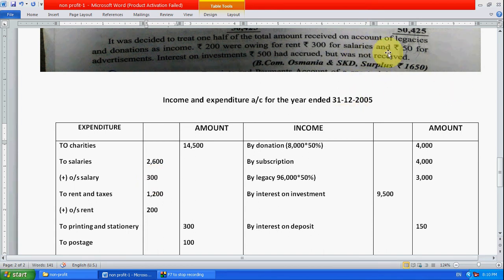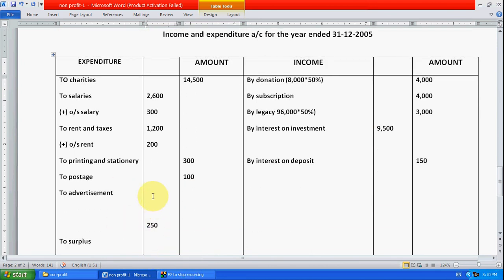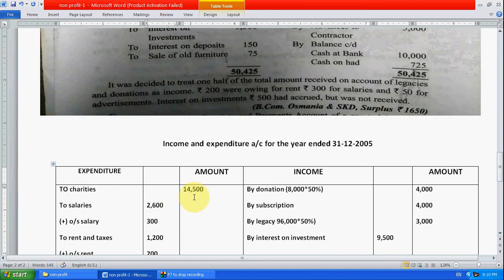Okay. Then rupees 50 for advertisement. Where is advertisement? Here. So right here plus amount, outstanding advertisement, that is 50. Okay.